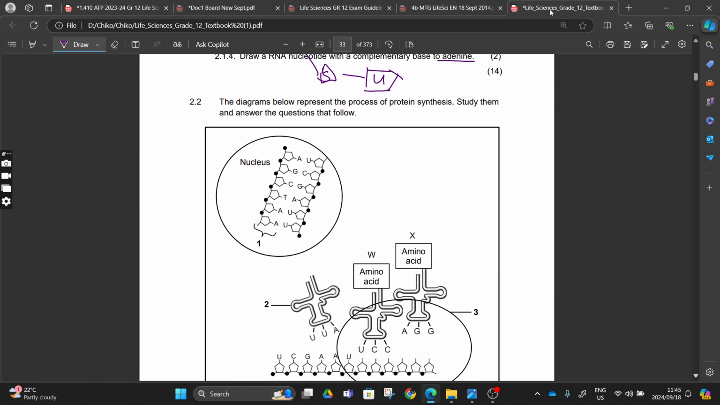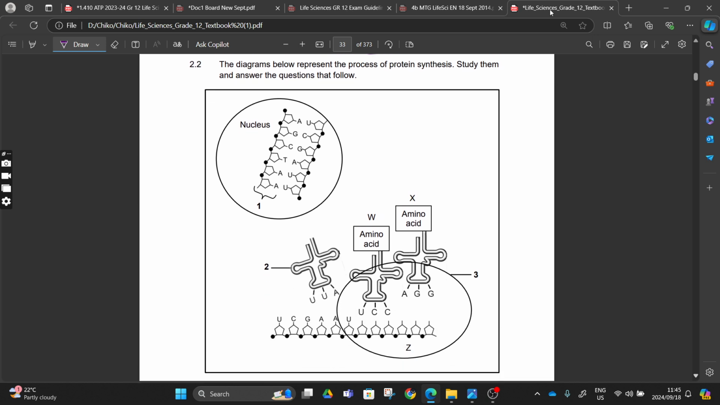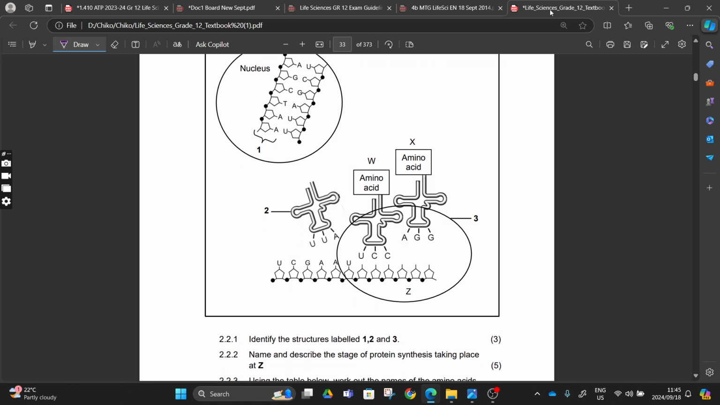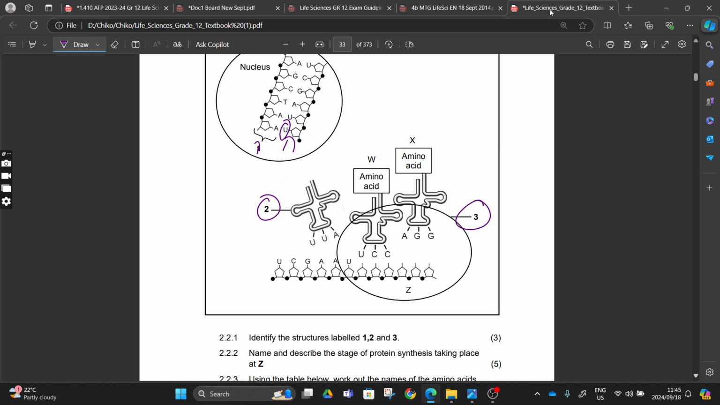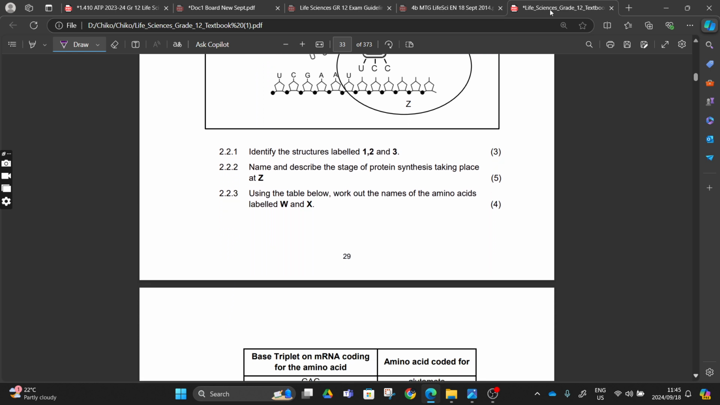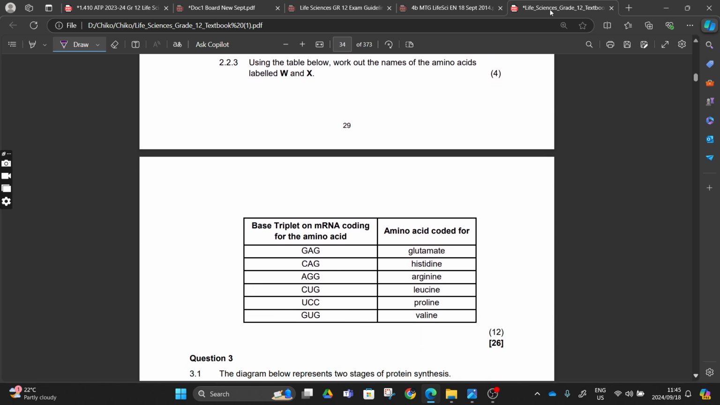So we move on. The diagram below represents the process of protein synthesis. Study it and answer the questions that follow. As you can see, this one will be our mRNA, and this one will be our DNA single strand, or template strand. This one is mRNA because you have uracil, right? Identify the structures: label 1 is the DNA strand, number 2 will be tRNA, number 3 will be our ribosomes, right? My time is up, guys. Let's move on. You can do this in your spare time.